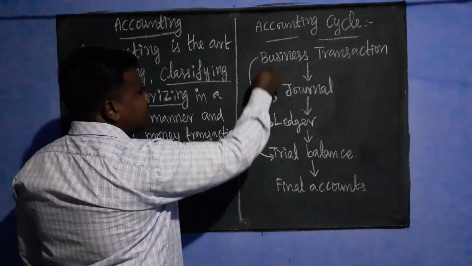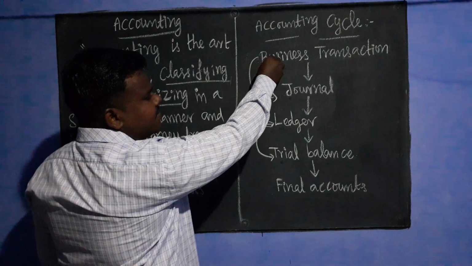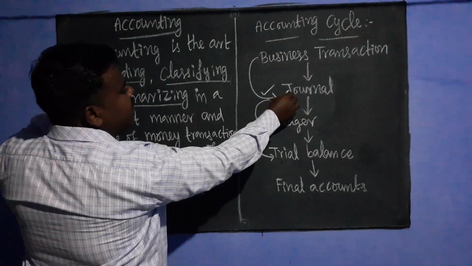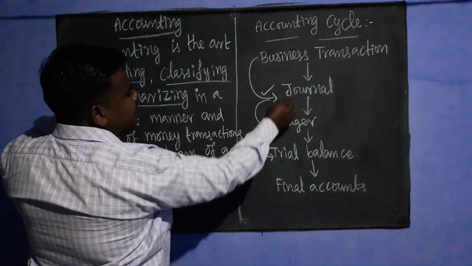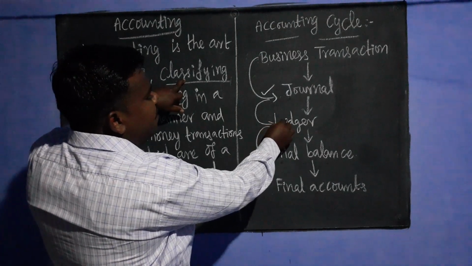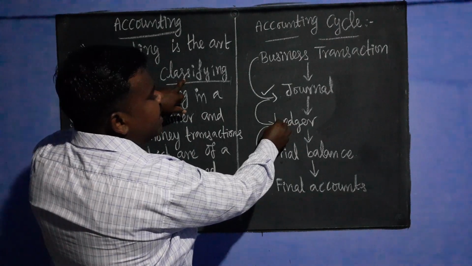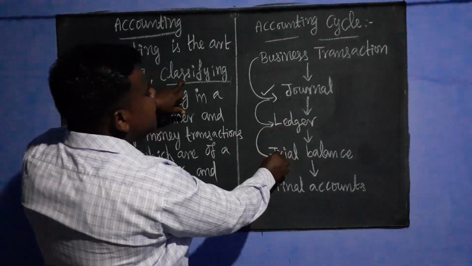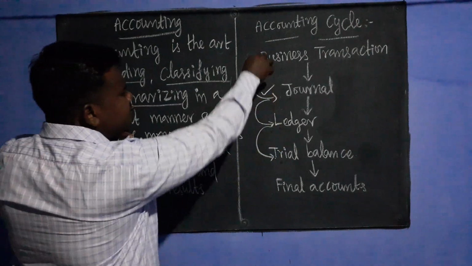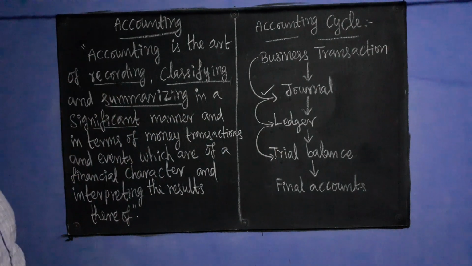Significant means step by step. First, a business transaction takes place in the business, and this transaction is recorded in the journal. That is called recording. After recording, the journal entry is posted to the ledger account, that is called classifying. After preparing the ledger, it is balanced at the end of the year and the ledger balance is carried forward to the trial balance, that is called summarizing. This step-by-step procedure is called the significant, orderly manner.